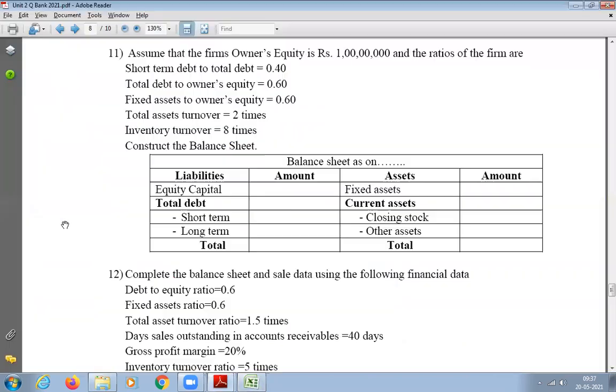Next, what has he given in the question? Total asset turnover, 2 times. So what is the total asset turnover formula? We have used it earlier. COGS divided by total assets. COGS or sales? Sales, sir, by total assets. Yes, sales by total assets. So how to find out the sales value now? I don't know the sales value, right? How to find out?